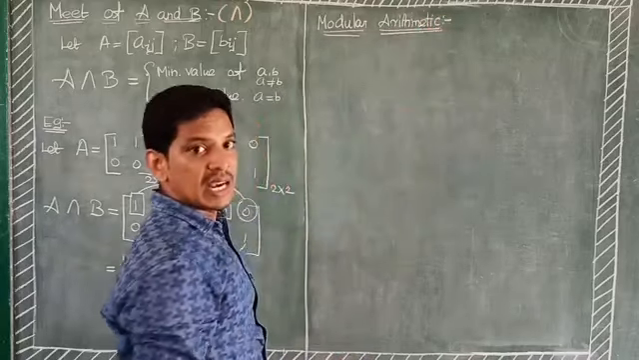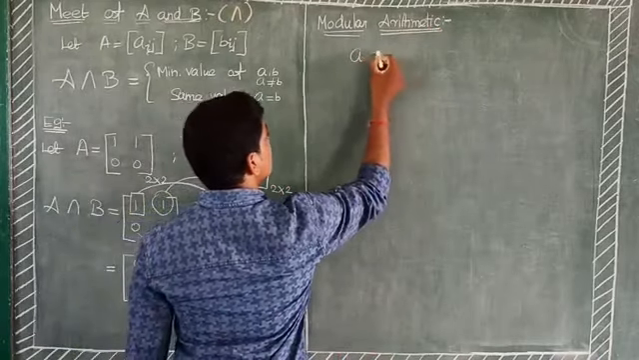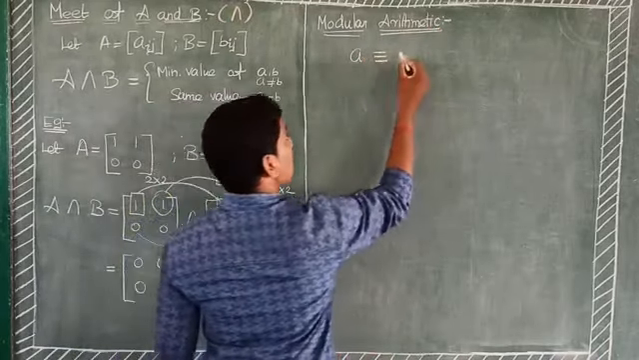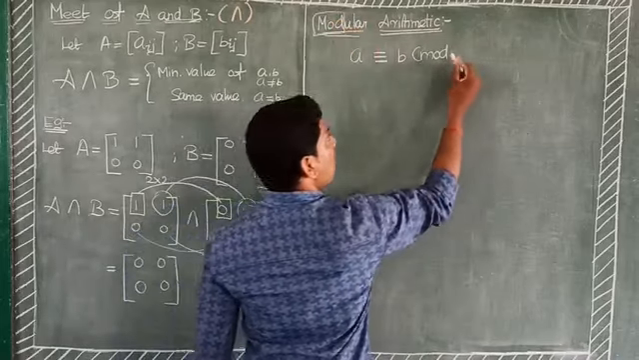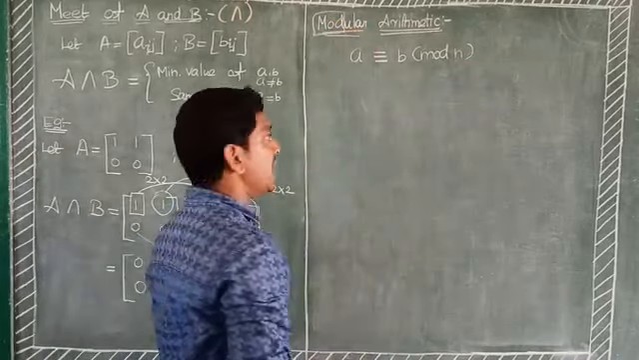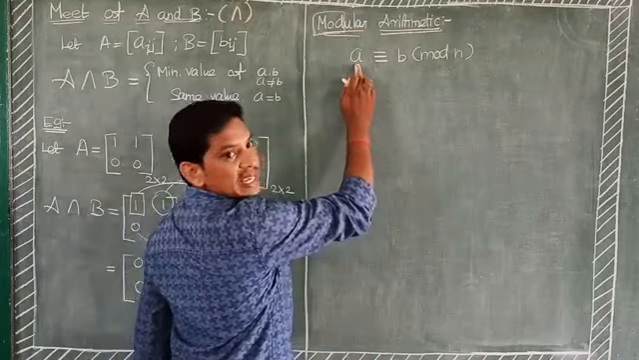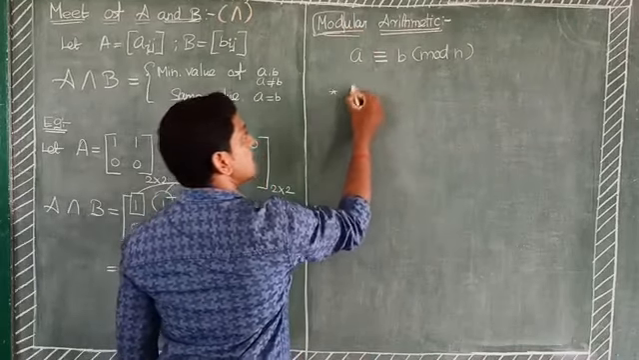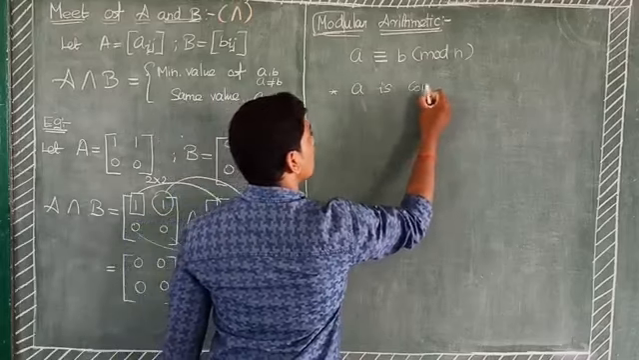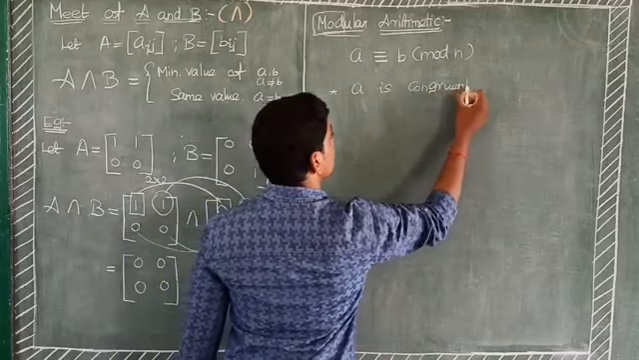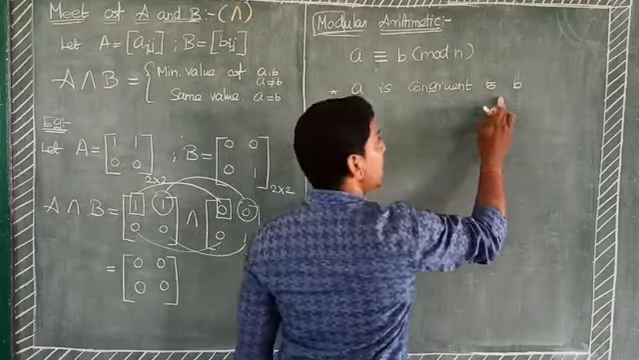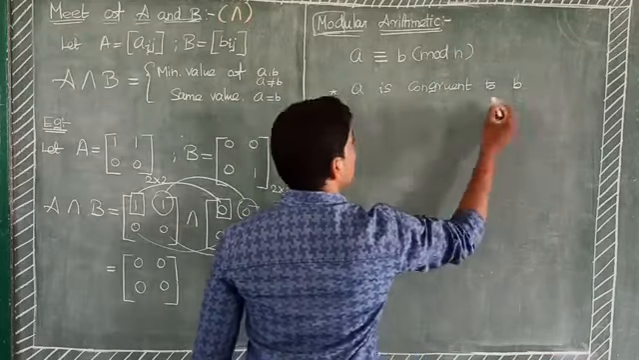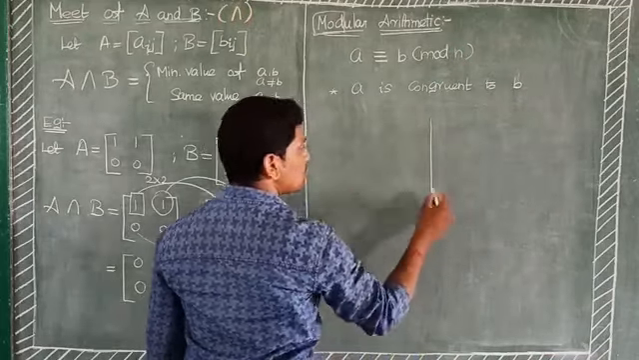Modulo arithmetic is defined by a congruence. Modulo is denoted by mod, the first three letters. Mod n is read as: a is congruent to b mod n. The next one is classified into two cases.